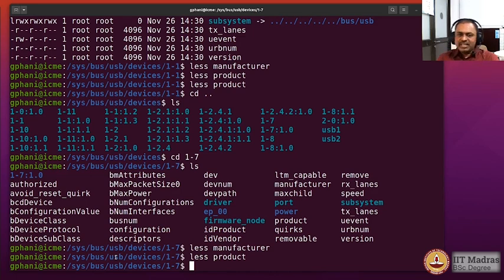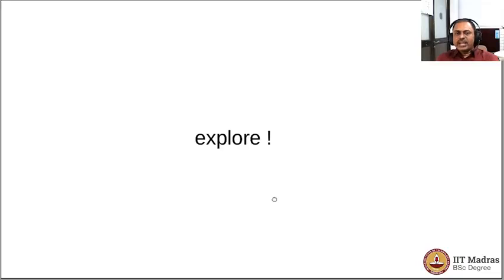So /sys and /proc are two file systems which help us to know more about the hardware, and we will learn to process such information as we go along. So I now encourage you to explore the file system and run the simple commands that we have discussed till now to understand your machine a little bit more.